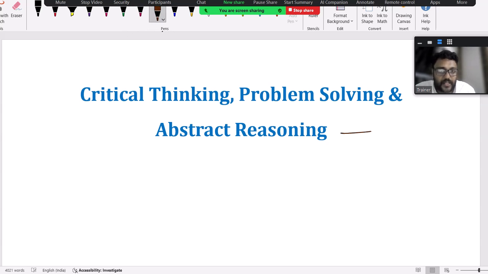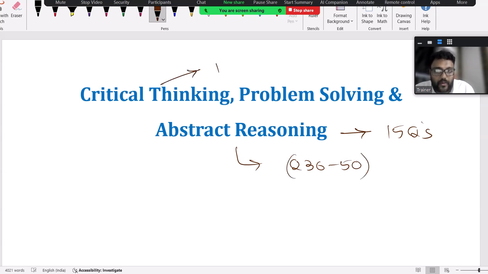In abstract reasoning, we will get around 15 questions, and the question numbers are from question number 36 to question number 50. Whereas in critical thinking and problem solving, we have around 18 questions, and these are question number 18 to question number 35 in the exam. These are the question numbers.